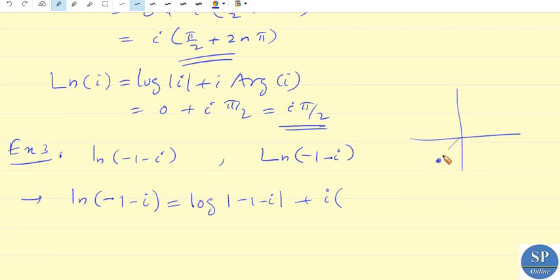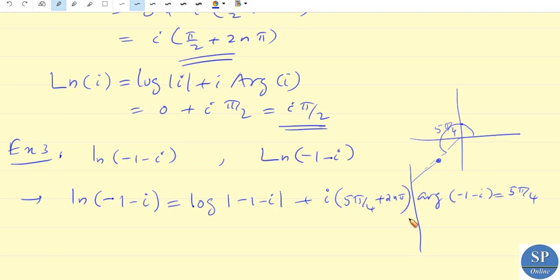So we have the argument: this is pi by 4, 2 pi by 4, 3 pi by 4, 4 pi by 4, and 5 pi by 4. So this will be 5 pi by 4. So the argument of minus 1 minus i is 5 pi by 4, so this is plus 5 pi by 4 plus 2n pi.